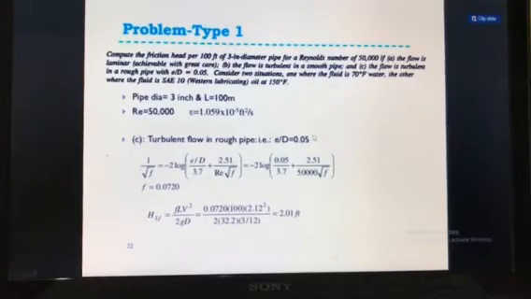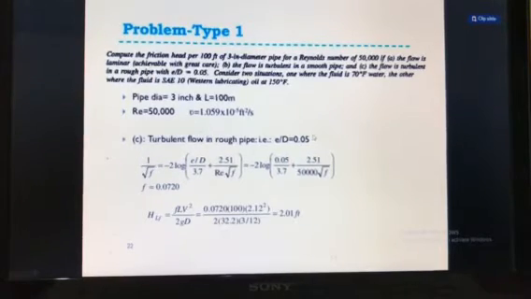For this you need two formulas. First one is, if the flow is laminar, then friction factor is given by the formula 64 by Reynolds number. If the flow is turbulent, then there are two options. You can find the friction factor using the Colebrook equation, which is 1 by square root of f equals minus 2 times log of (E by D by 3.7 plus 2.51 by Reynolds number into square root of f). Another option is to find the friction factor using Moody's diagram or Moody's chart.